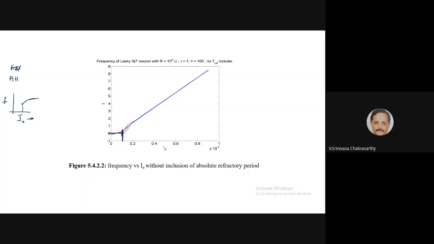And beyond that point, there is again no firing, and after that there's no curve. The curve stops there because of very high current. There are no oscillations at all. Okay, whereas here it keeps on increasing monotonically. So it will be nicer to get a curve which looks something like this, which saturates beyond a point.